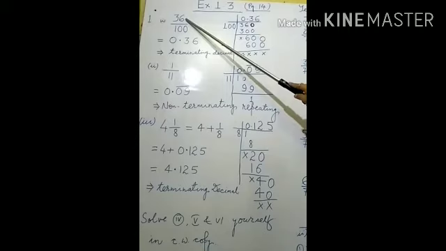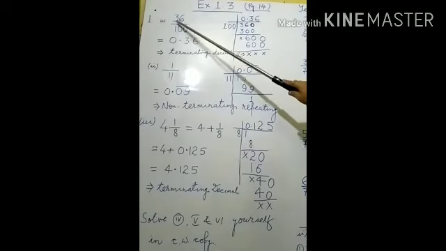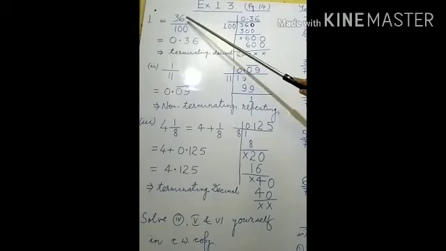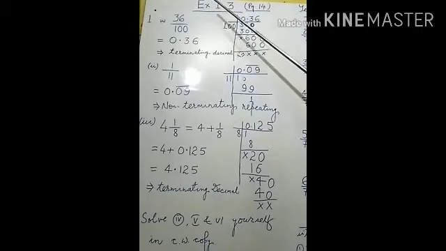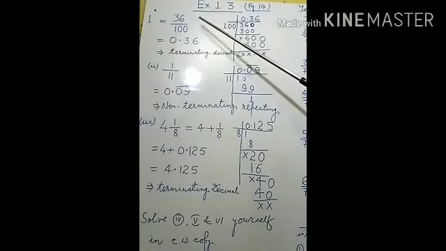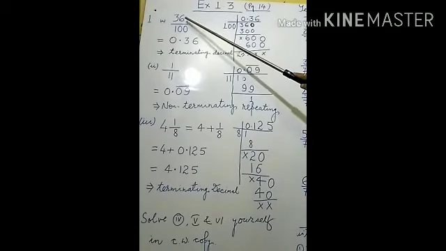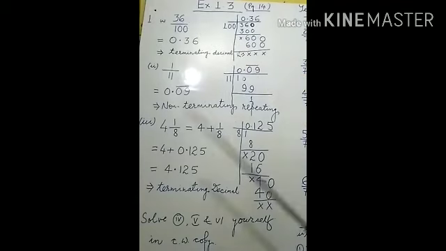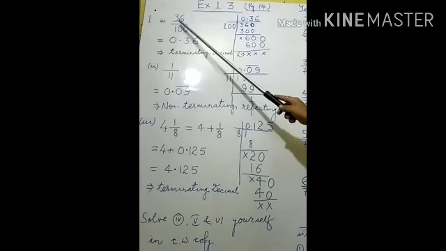If the decimal is not shown, it is hidden just after the number. So it can be noted down as 36 point, and then 0, 0. Number of zeros you may write according to the requirement. There is no limit. After putting the point, you may write an infinite number of zeros, but as per the requirement.